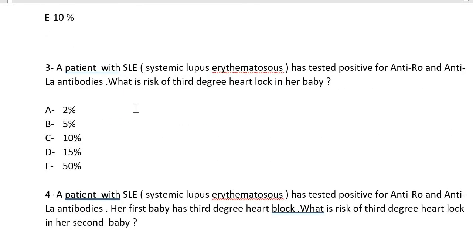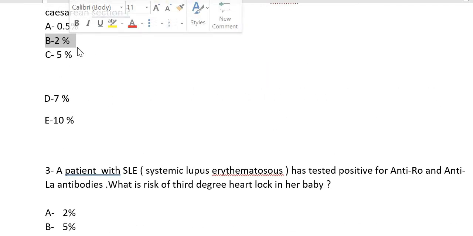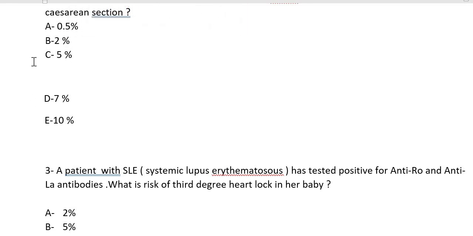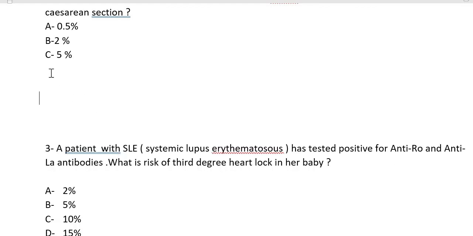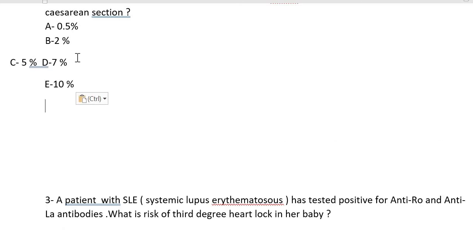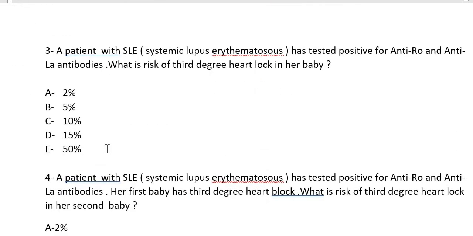So in this question, the answer is 2% pre-labor. And if they tell you that the patient has started laboring, then your answer is going to be 5%. That is one thing. Sometimes the questions can be very simple, and some of them can be very complicated. So question number 3: a patient with SLE, systemic lupus erythematosus,